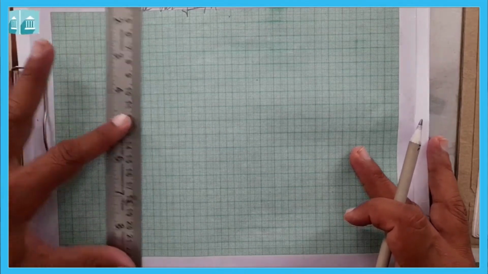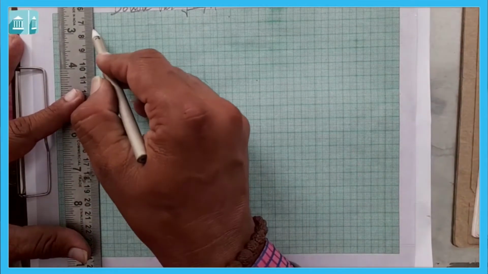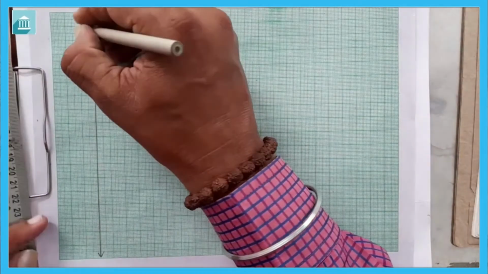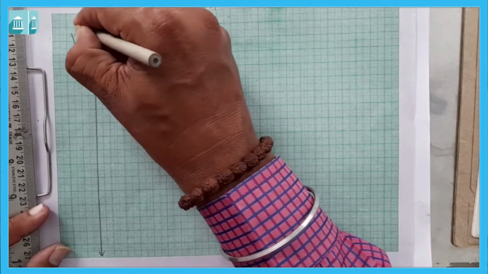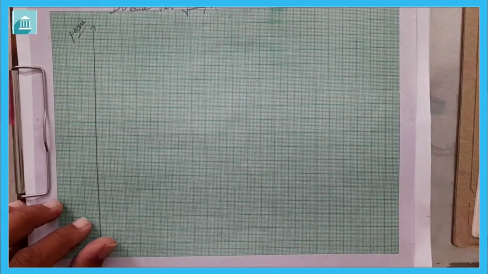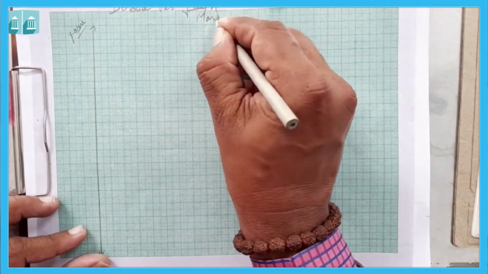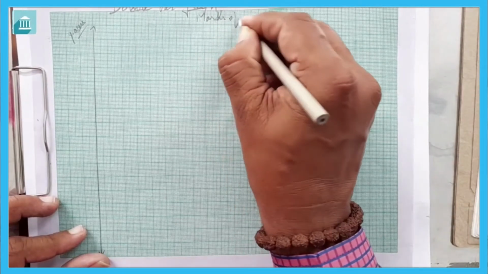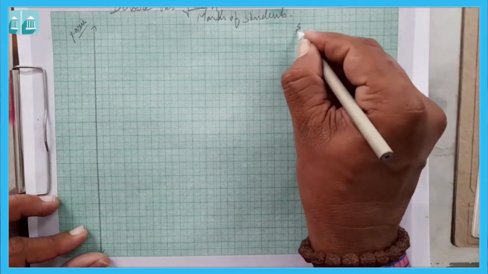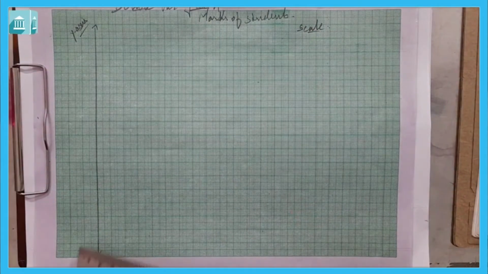Now first we will draw, leave 3 bars here and then we will draw one line here, that is our y-axis. Here also first we have to give the title, marks of students. That is the title we can give here. Then we have to write the scale, and for scale we need to draw the x-axis and y-axis.